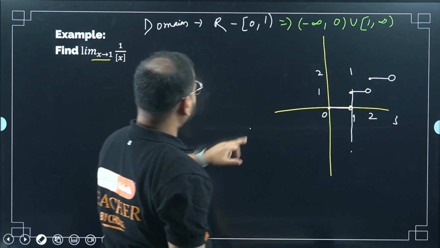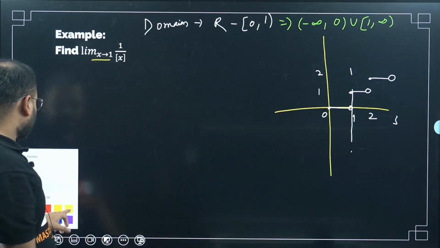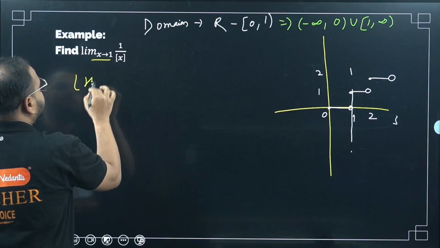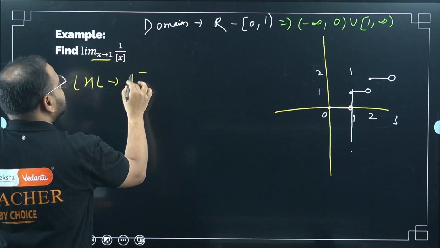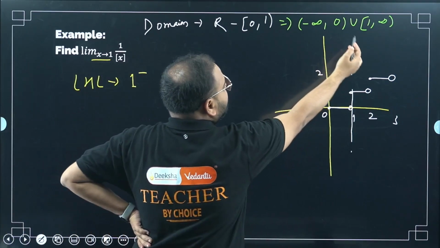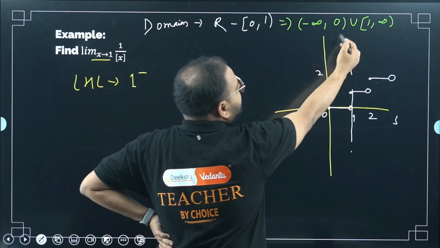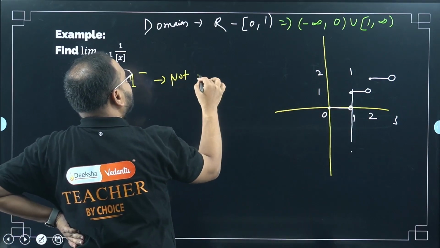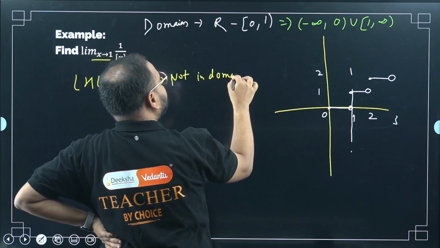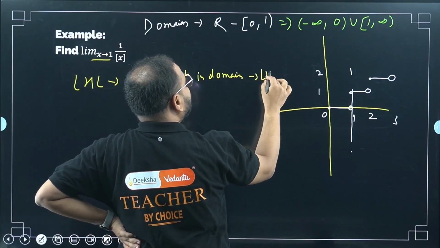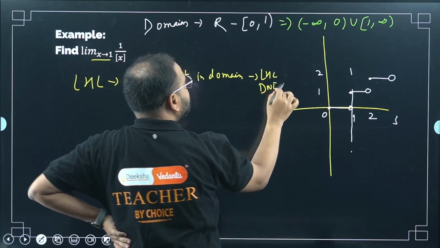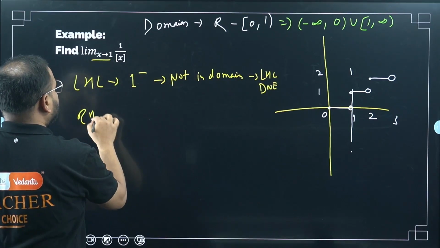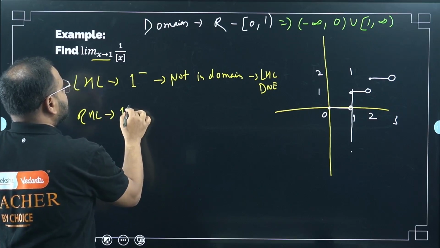Please check. Okay, sir. So if I find the limit at 1, bacha, the limit at 1. So what do we do for LHL? For LHL I do 1 minus. 1 minus is not part of the domain, na? Is there something between 1 and 0? So 1 minus is not in domain. So LHL does not exist. Okay, so for this to be true, what are we taking? Only RHL.